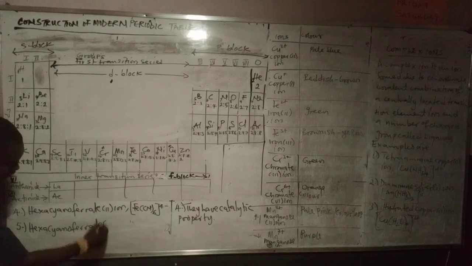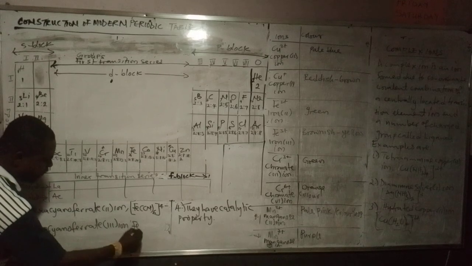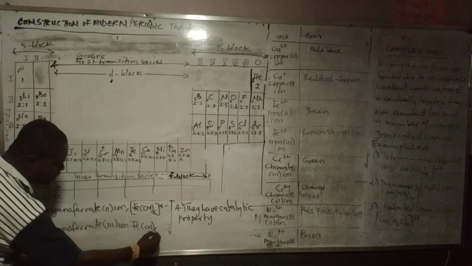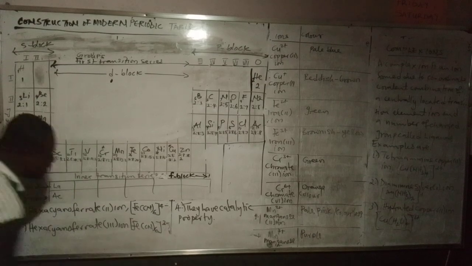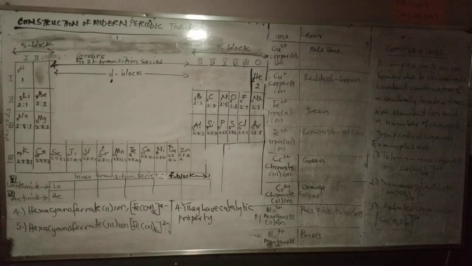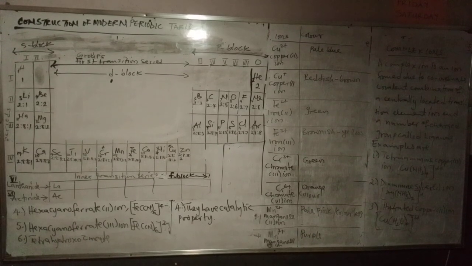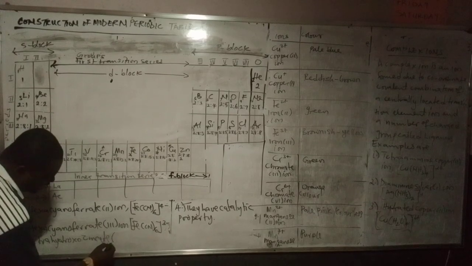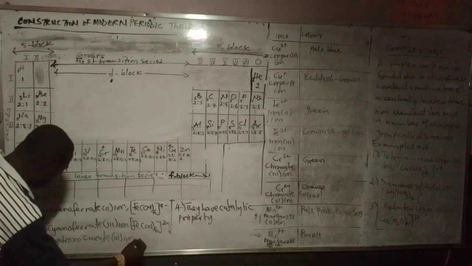Then you have hexacyanoferrate 3 ion. So that one is Fe(CN)6. Then you have power of what? 3 minus. You have as many, you have number 6. You have tetrahydroxozincate ion, and so on and so forth.